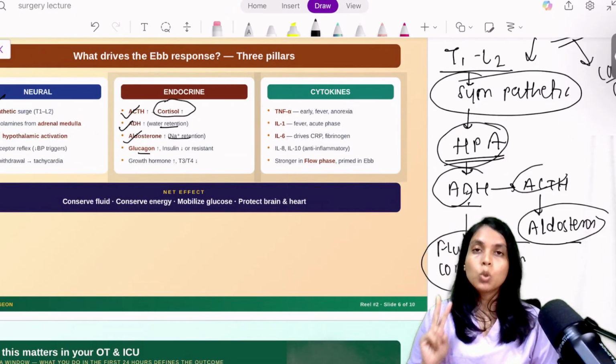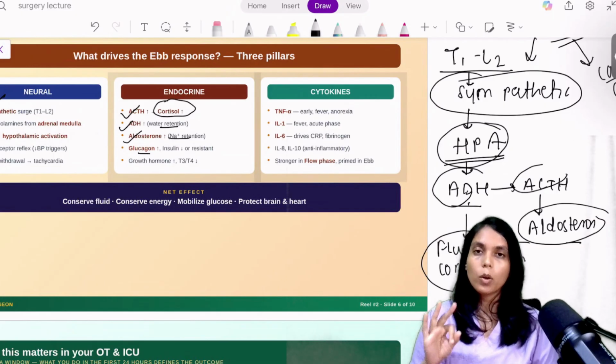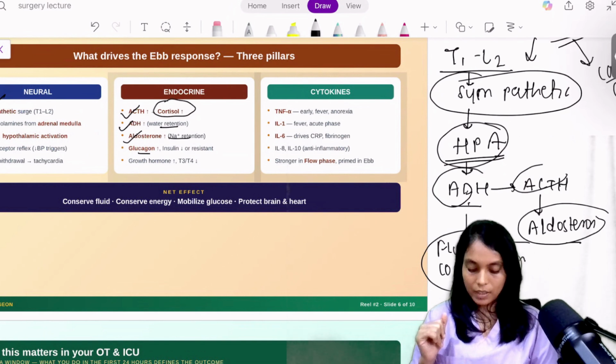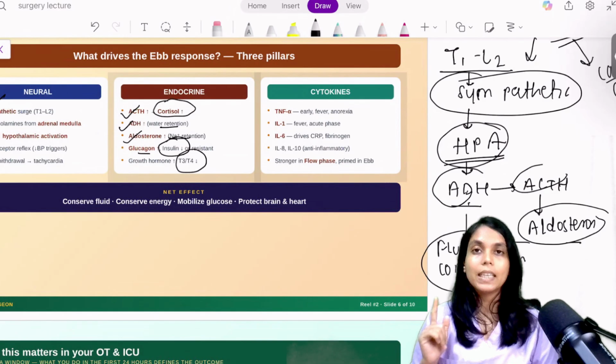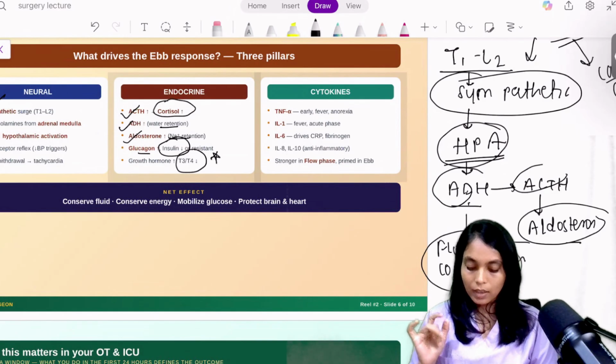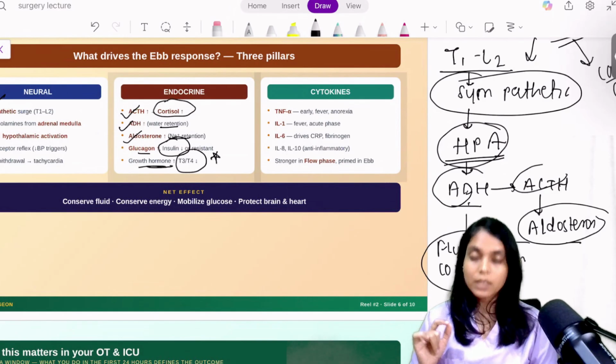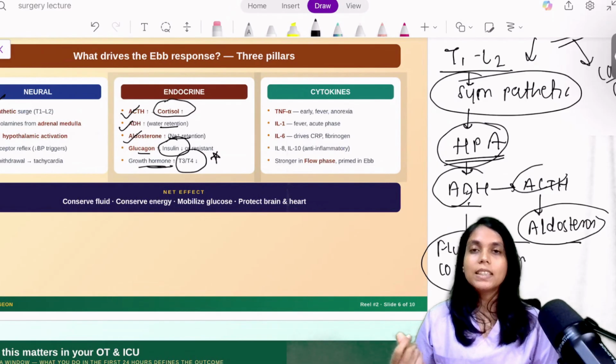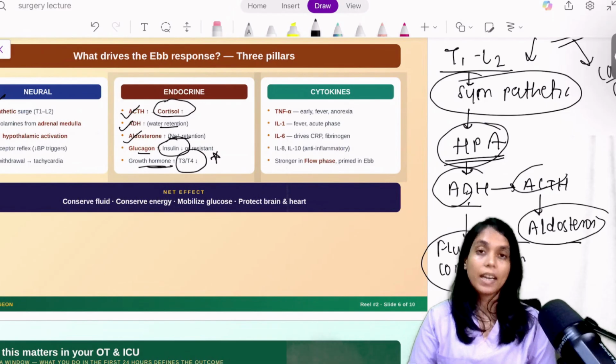What are those two hormones which will get reduced in this ebb phase? These are T3 and T4. Thyroid hormone will be reduced in the ebb phase. Insulin and thyroid hormones will be less in the ebb phase. Mark this point. Next, growth hormone will be increased, because the body needs this energy to survive this fight and flight system.